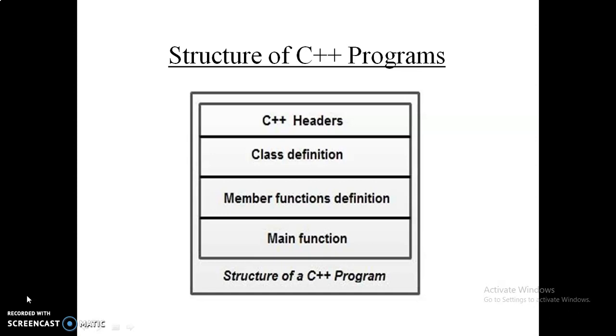Two main things are different from our C programming structure. There, C headers are used; here we are using C++ headers. There we are using global declarations; here we are using class definitions, and in the class we write the member functions. After implementing the class, member functions and member variables, we implement the main function, same as in the C program structure.